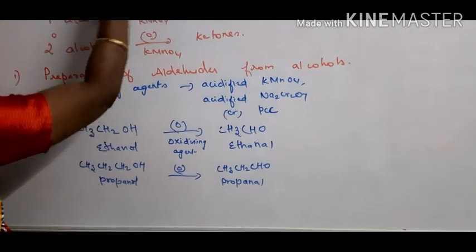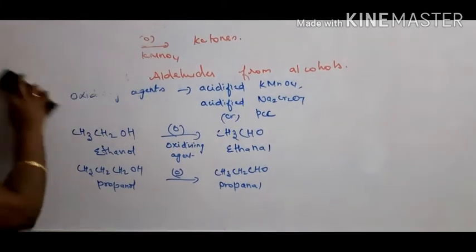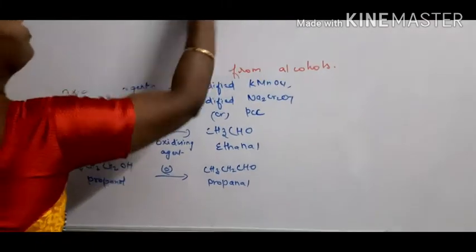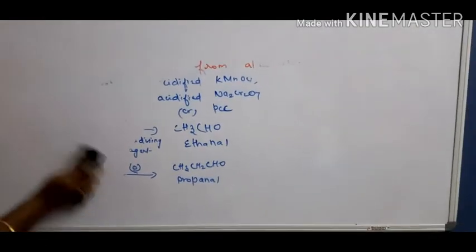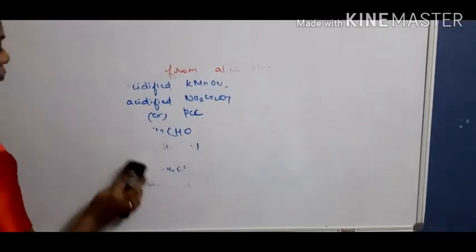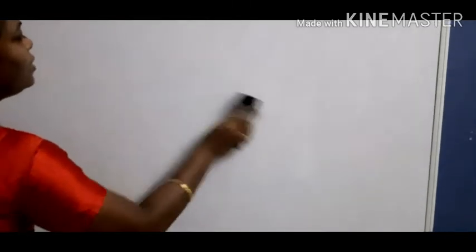Second one. Aldehydes can also be prepared from the catalytic dehydrogenation of alcohols.